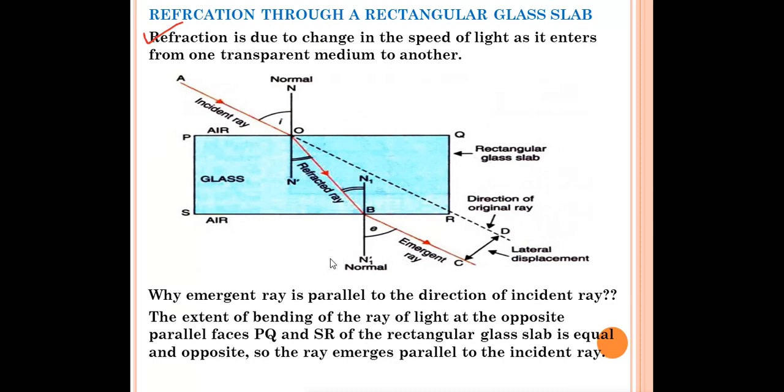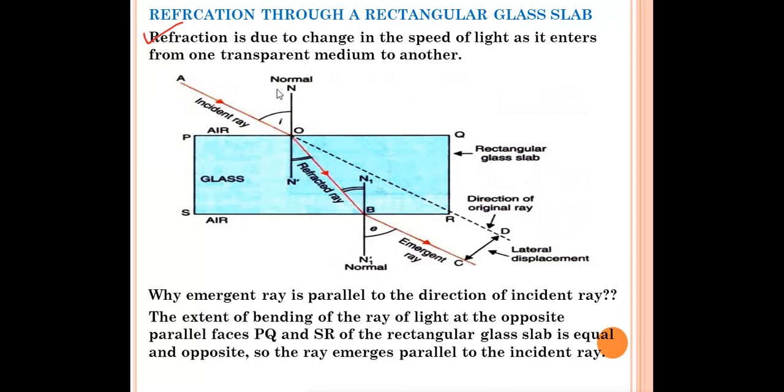So once again, we will revise this. It's easy, but only after 1 or 2 times. If you draw this diagram, it will be easy for you. First, a ray of light. This is your air medium. This is glass, and again this is the air medium. A ray of light will enter from this point, and when it reaches this surface, it will refract. It cannot go in a straight line. Why? Because the speed of light changes in air and glass, so it will bend.